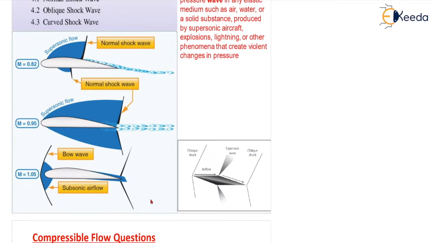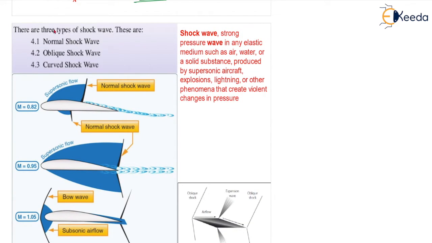The shock waves. There are three types of shock wave. First, we can see how we can define the shock wave. Shock wave is a strong pressure wave in an elastic medium such as air, water, or a solid substance.